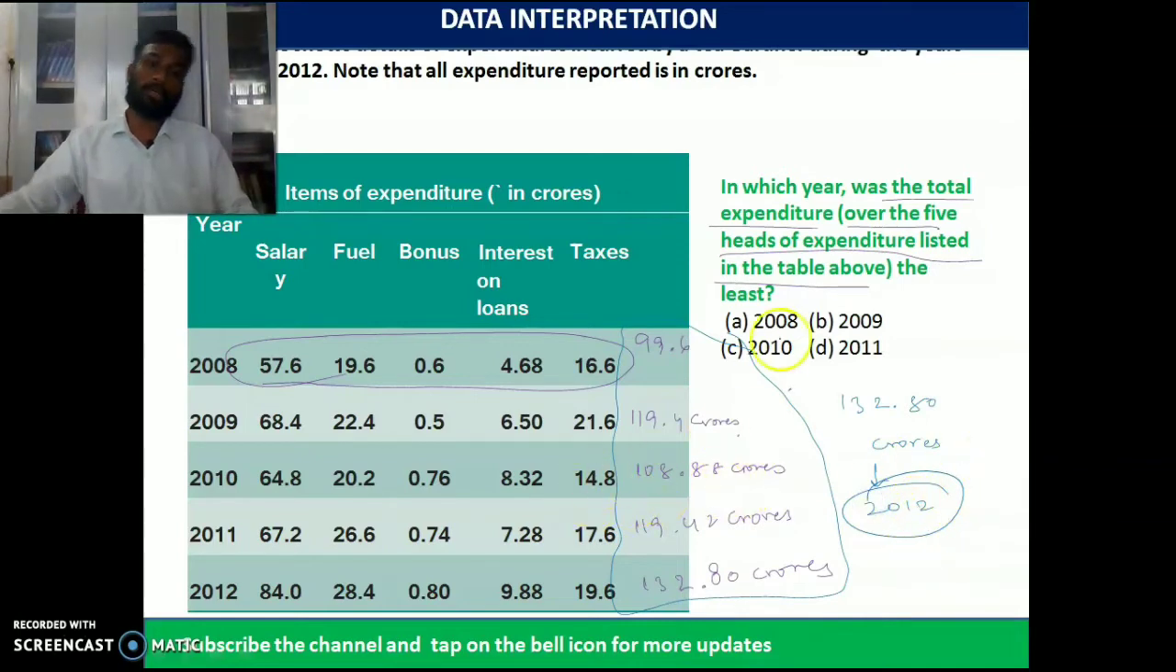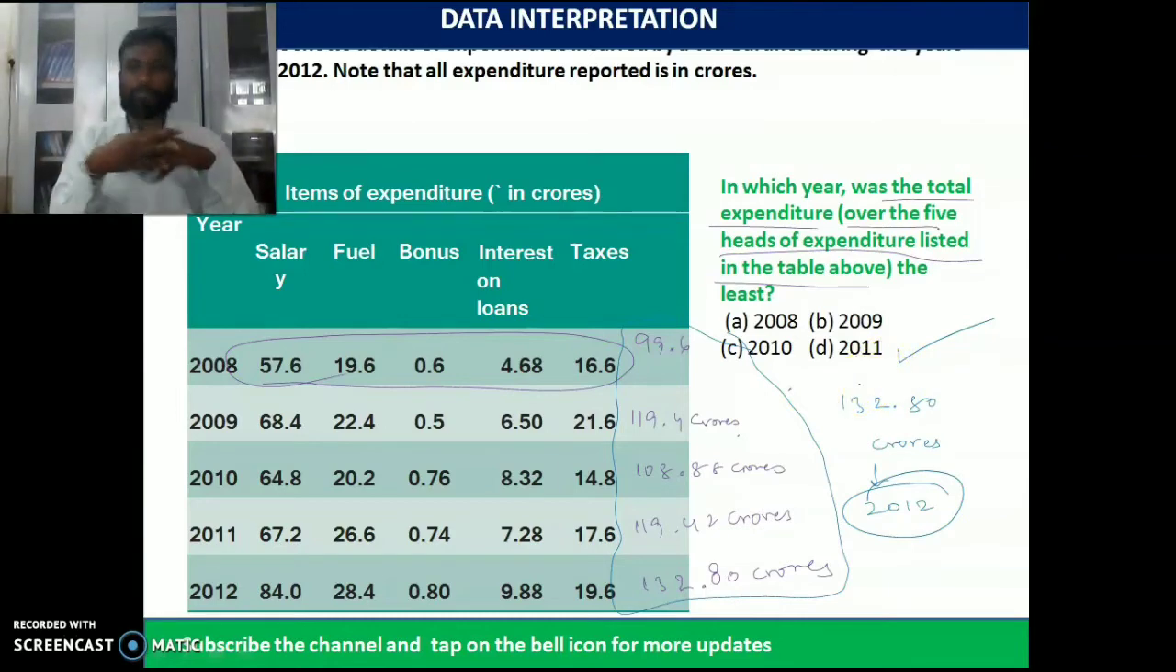So the highest expenditure is in the year 2012, and since the 2012 value has not been given in the options, we can go for the second highest. The second highest is 119.42, which is in the year 2011. We have the highest expenditure in 2011, which is 119.42. I hope this is very clear. Good. Moving forward to the next question.